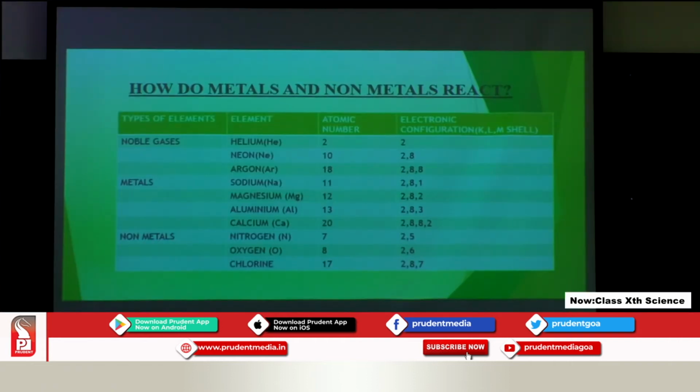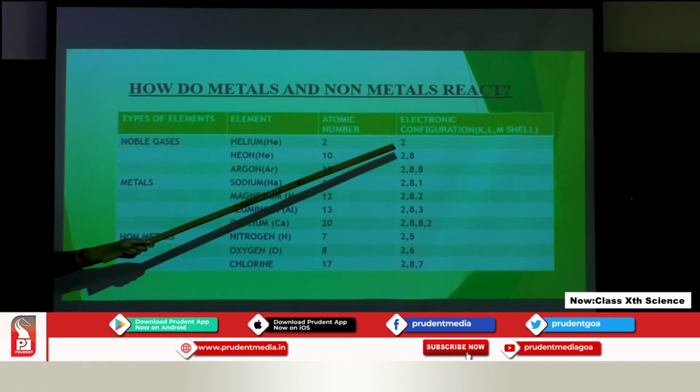For this we have to see the electronic configuration. Electronic configuration means what? Filling of electrons, according to the atomic number, in different shells. So, here we are dealing with the 3 shells K, L and M. We have taken different types of elements. The first is helium.